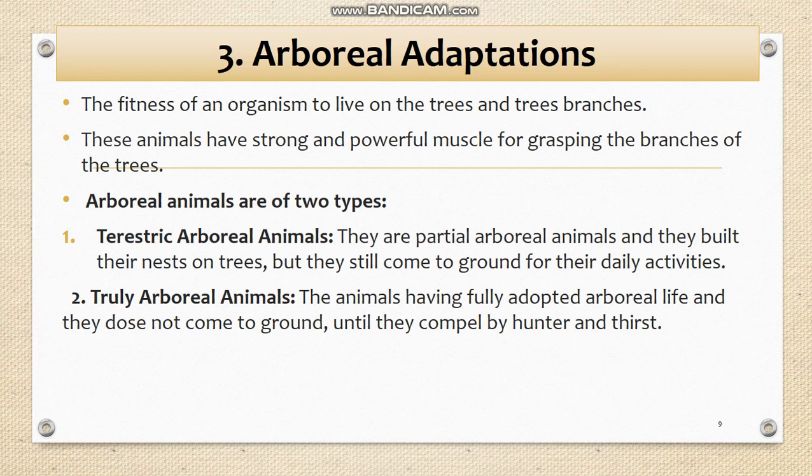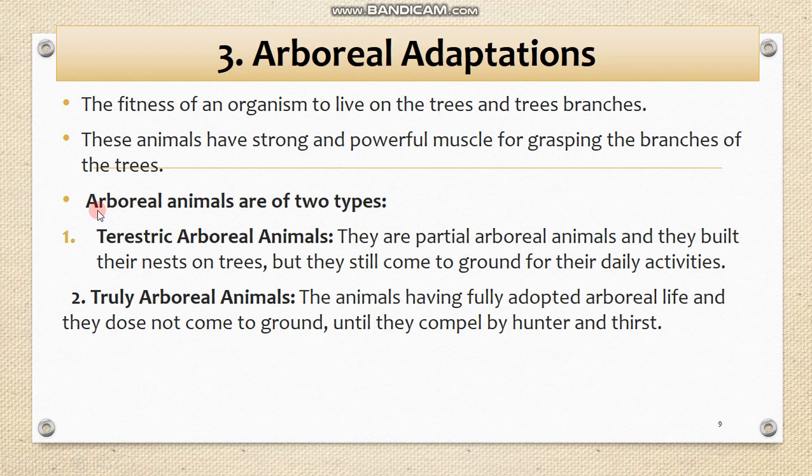For example, they have a strong power of gripping the branches of trees, as these animals mainly live on trees. That's why they need a strong grip; without it they are not able to survive in such circumstances.